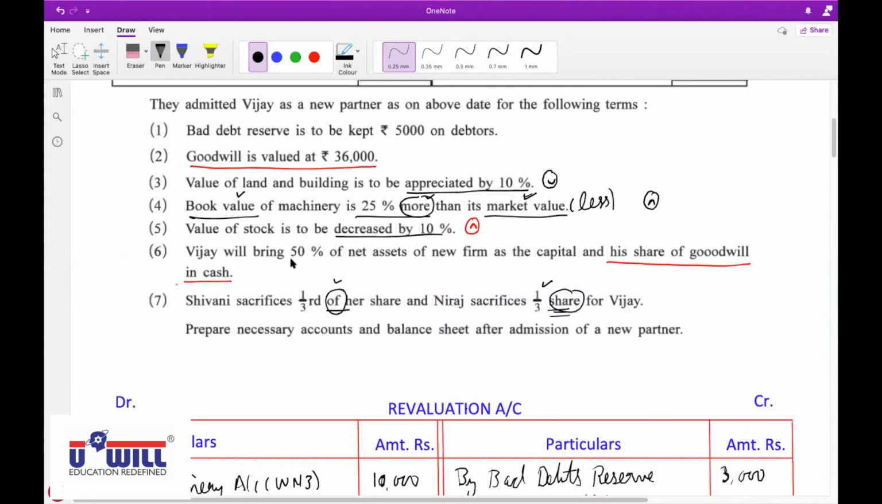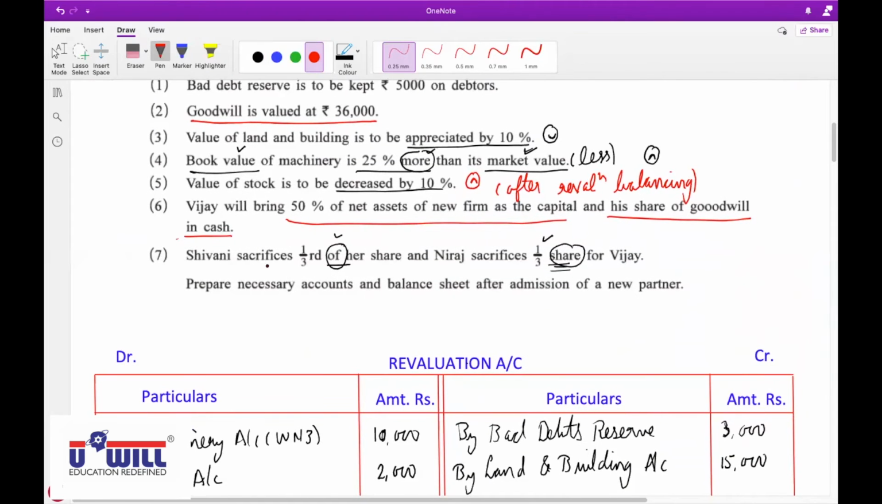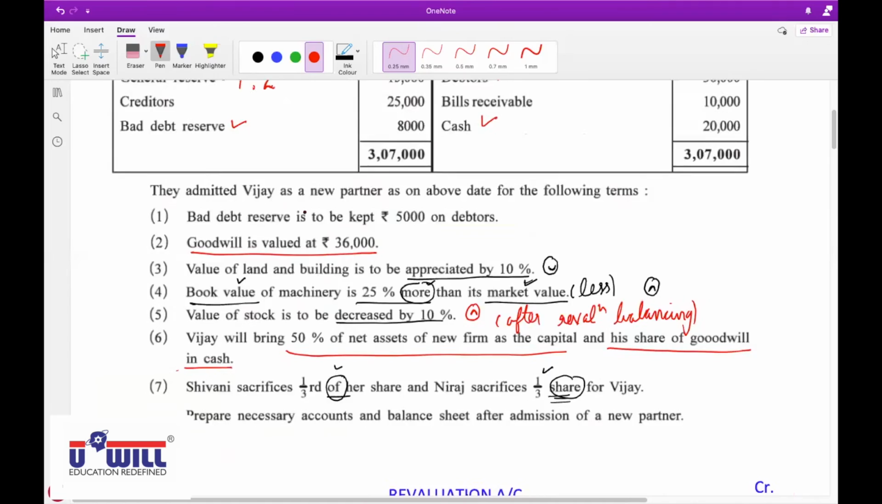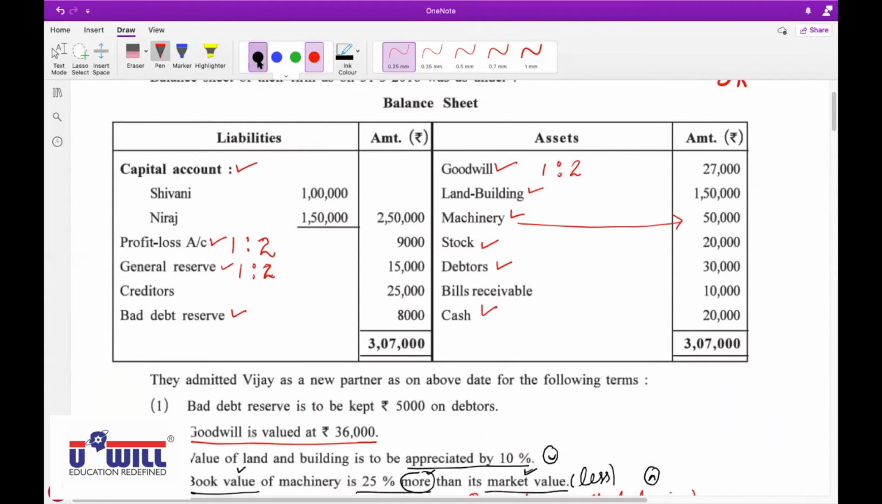Now Vijay will bring 50% of the net assets of the new firm as capital. We will do it after the revaluation account balancing. Shivani sacrifices 1/3 of her share and Neeraj sacrifices 1/3 of his share. We have already discussed this in the notes, and this is directly the sacrifice, and we obtain the new ratio as well as the sacrifice ratio. All adjustments are considered. Now let's take the unticked items.